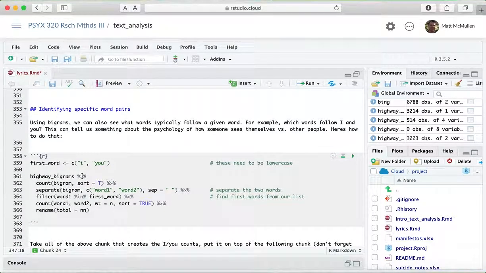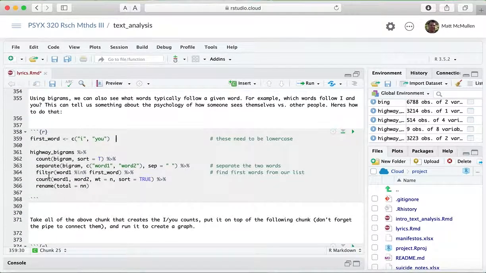So now one of the uses of creating these bigrams is that we can create, in this case, a little list of words, and I only have 2 here to keep it simple, but we might take pronouns like I, you, he, she, something like that, and we can see what words tend to follow those words. So maybe a word that would typically follow I would be a verb. I did something, and then you did something, and so we can compare these 2 and see which words tend to follow I and you.